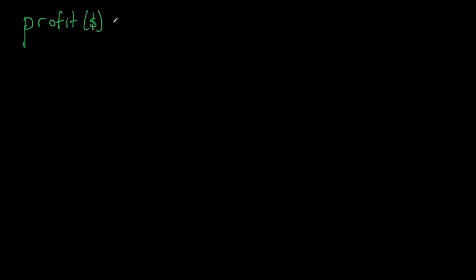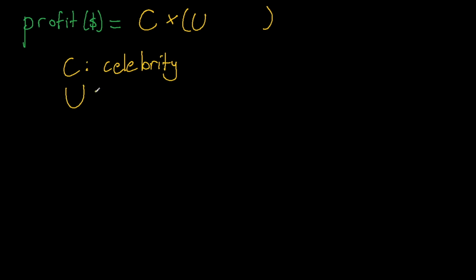So the profit is equal to C, which stands for the level of celebrity, like the number of followers or viewers you have, multiplied by bracket U plus M.